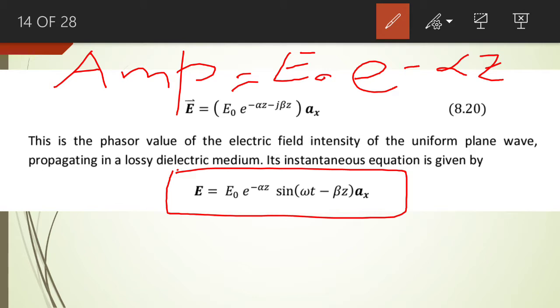This is the amplitude of the electric field intensity of the uniform plane wave in a lossy medium, and you see the amplitude decreases exponentially.